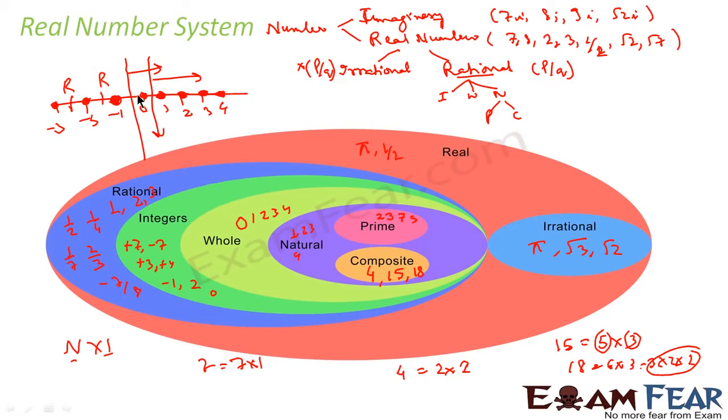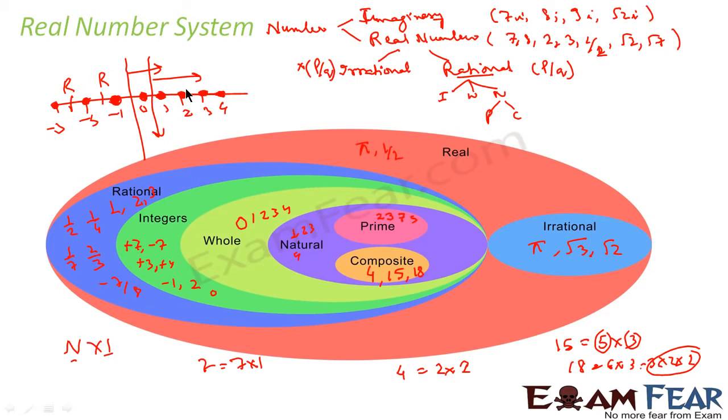Integers are only those big dots on the number line. That is plus 1, minus 1, plus 2, minus 2, plus 3, minus 3. Those are integers. They do not have any decimal points. Minus 7.8 is not an integer. 1.8 is not an integer, because these have decimal points. For integers, there will not be any decimal points. It will be either plus 1, plus 2, plus 3, plus 4, plus 5, minus 1, minus 2, minus 3, minus 4, minus 5. These numbers are called integers.